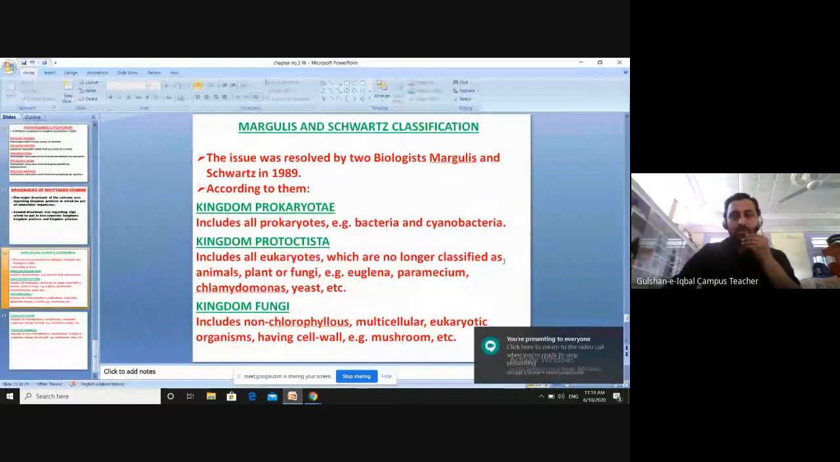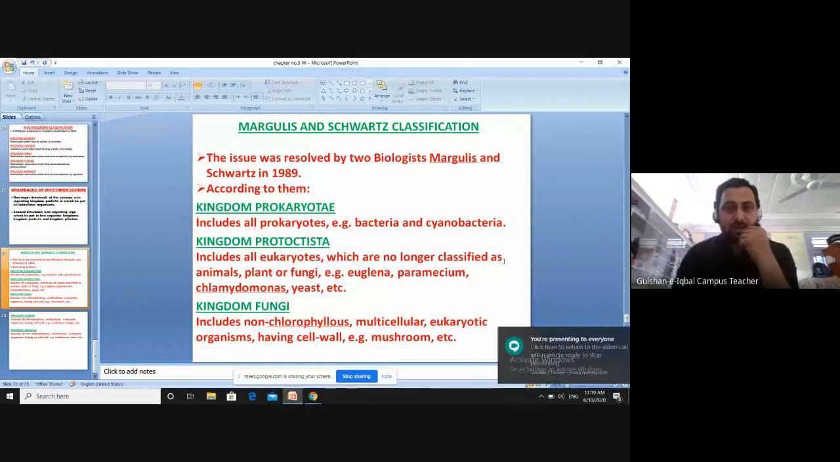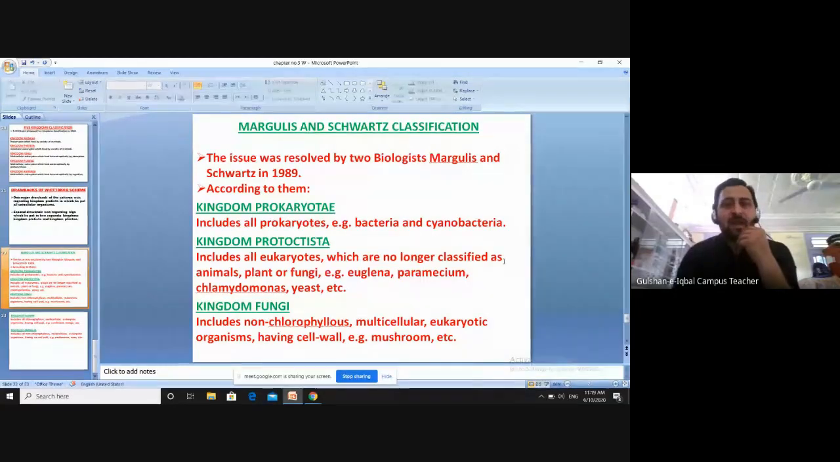Okay, so now we are presenting the Margulis and Schwartz classification. According to Margulis and Schwartz, they were supposed to resolve the problems that were occurring in the classification of Robert Whittaker. So they explain the organisms a little bit differently. Their first kingdom is kingdom